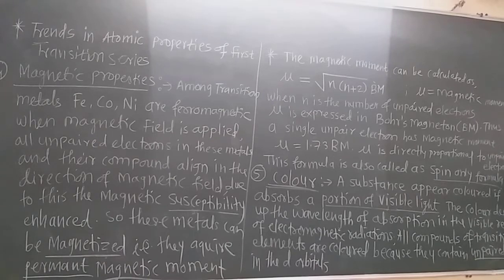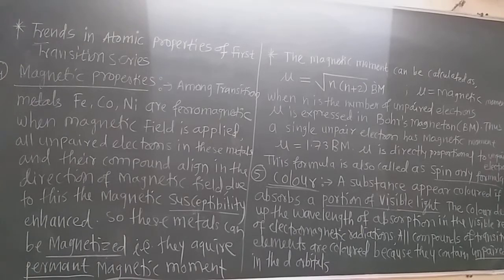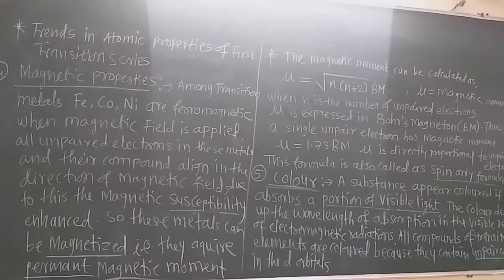I already told you that the elements which have unpaired electrons in their d orbitals are generally paramagnetic, and the other elements which have paired electrons in their outermost shells are diamagnetic.